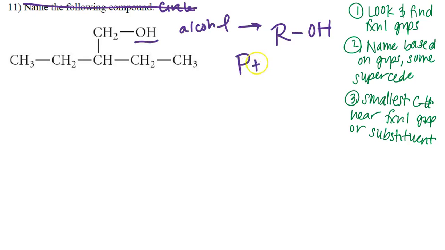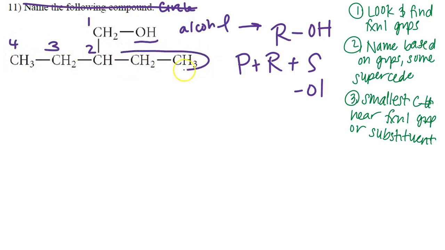So I'm going to have my prefix, my root, and my suffix when it comes to alcohol. I know that the E is going to be dropped and replaced with OL when it comes to an alcohol. Okay, folks? From that alcohol is where we want to start numbering. So right here, I have a carbon right next to this alcohol. This can be carbon 1. I can go carbon 2 here, 3, 4, or I can go carbon 1, 2, 3, 4 this way. It doesn't matter which way you go. It's still going to be the same number. So I'm going to go this way. So I'm left-handed. So 1, 2, 3, 4.